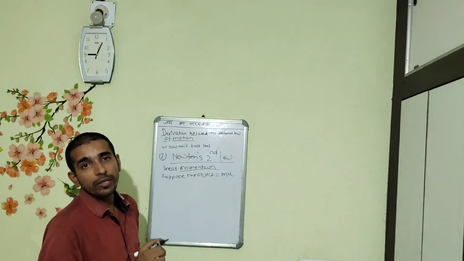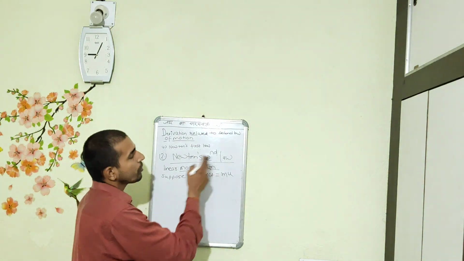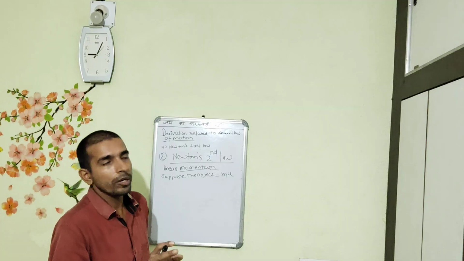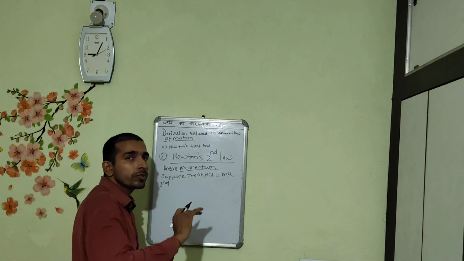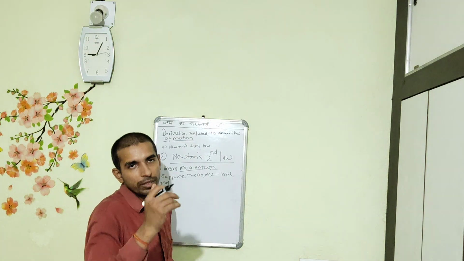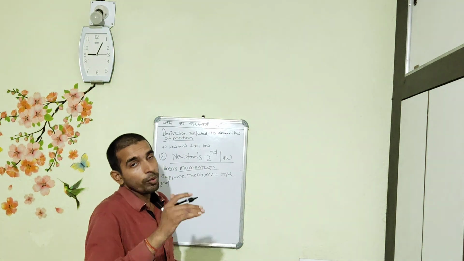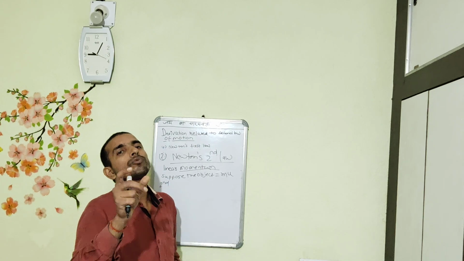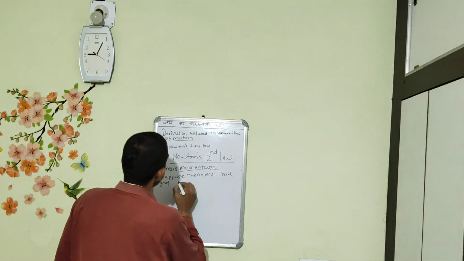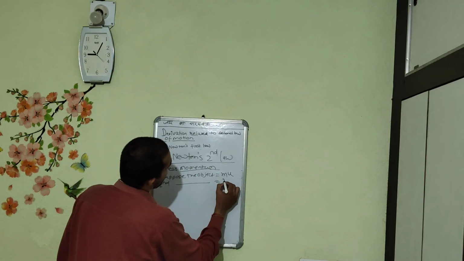Understood? That is mass into velocity. The initial velocity we are considering as u, small u, and mass is m. In the second case, it had moved somewhat. It had covered some distance, so we can say with a different velocity. Suppose its velocity had been increased to some extent. So in this case, the momentum will be m into v.